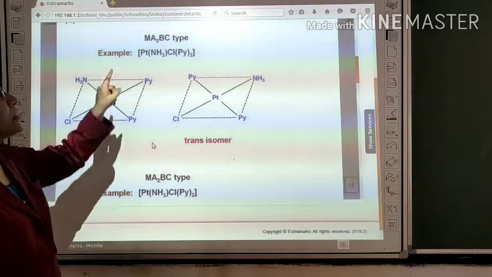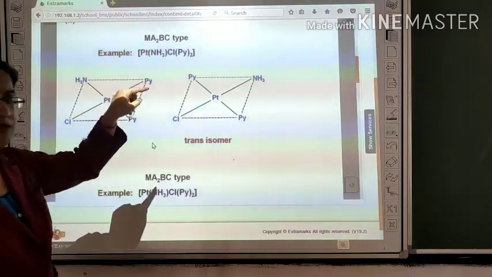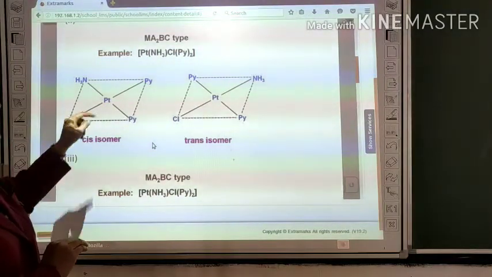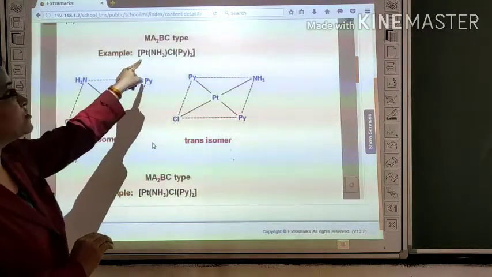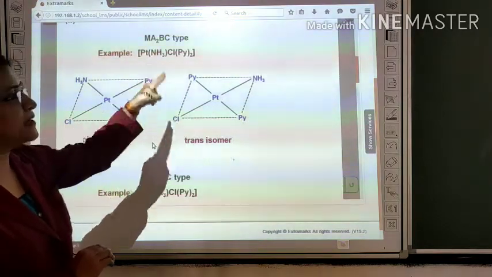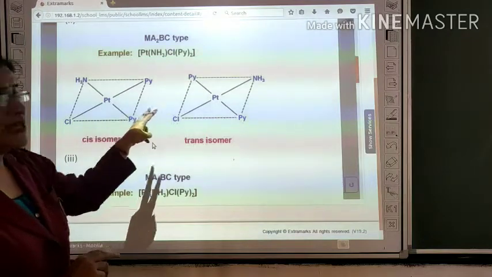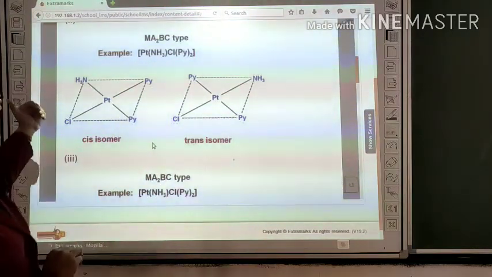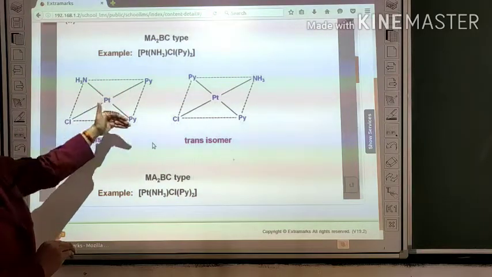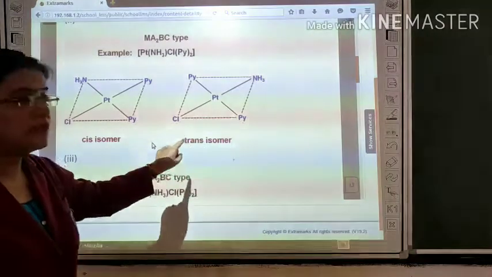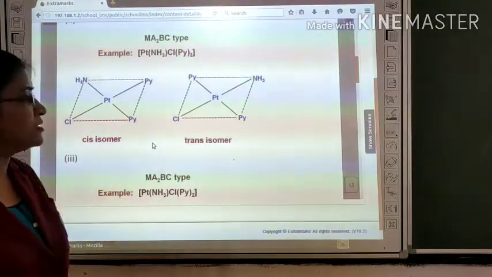Next example. Here we notice platinum is bound with NH3, Cl and 2 pyridine. This isomer differs due to the position of pyridine. If the pyridines are present in adjacent positions, then it is called cis. If they are present in trans or opposite positions, it is called the trans isomer.